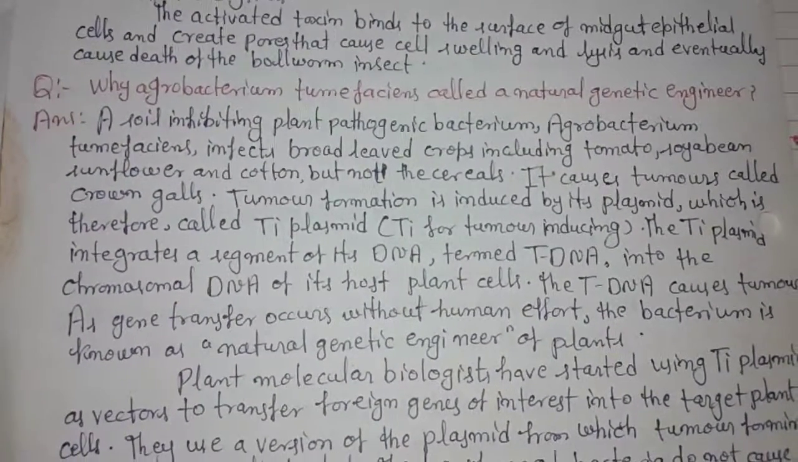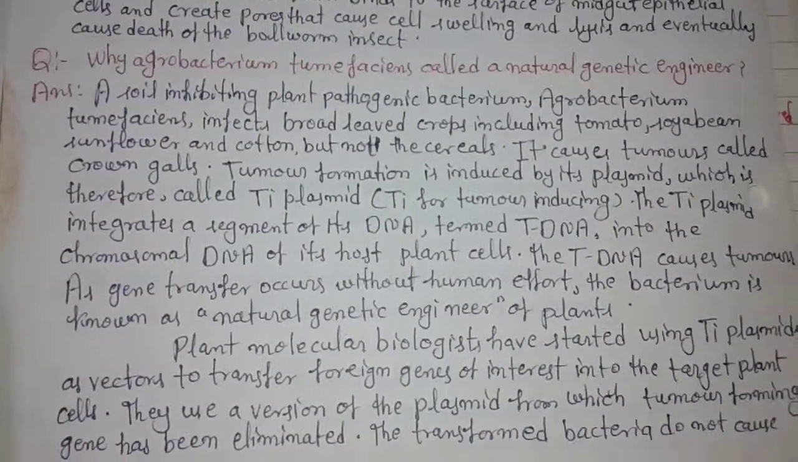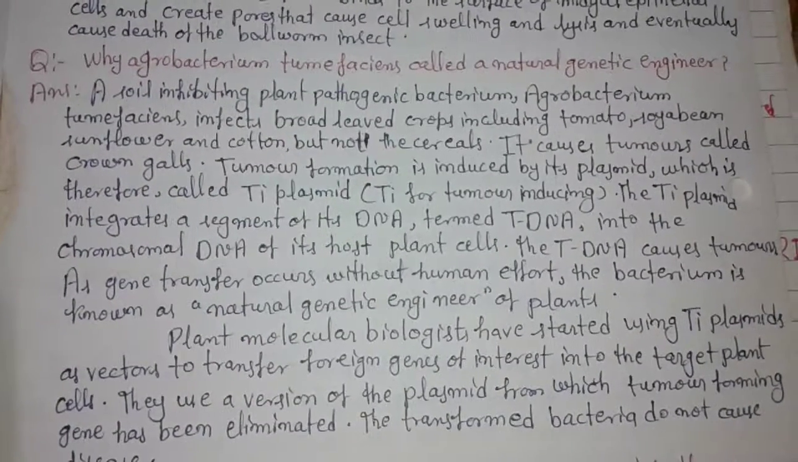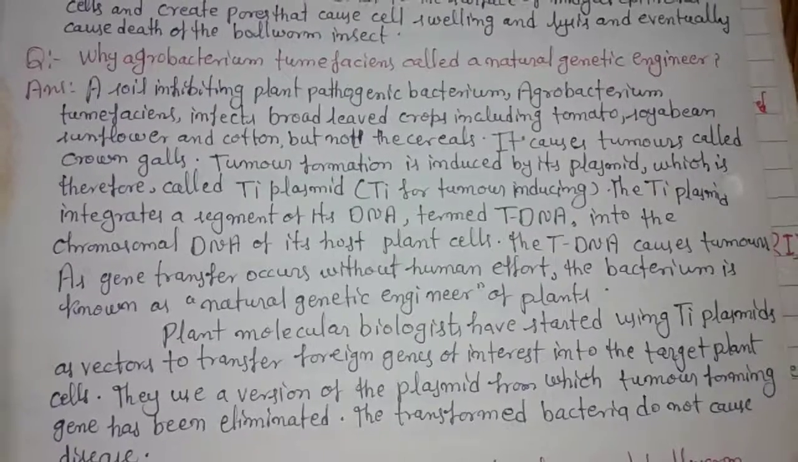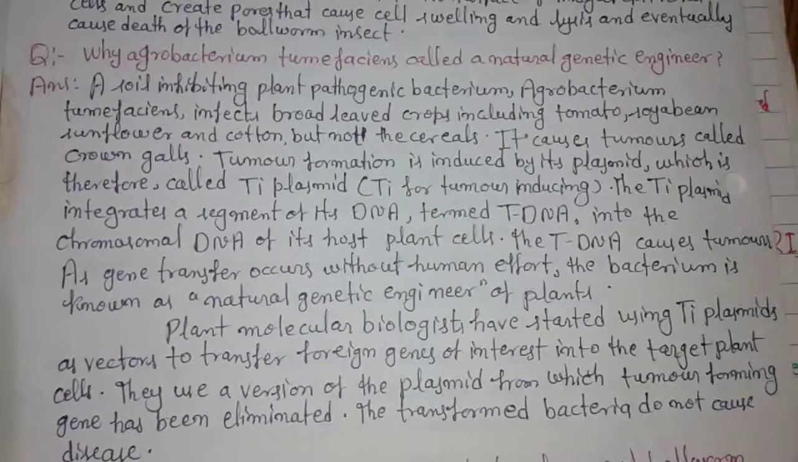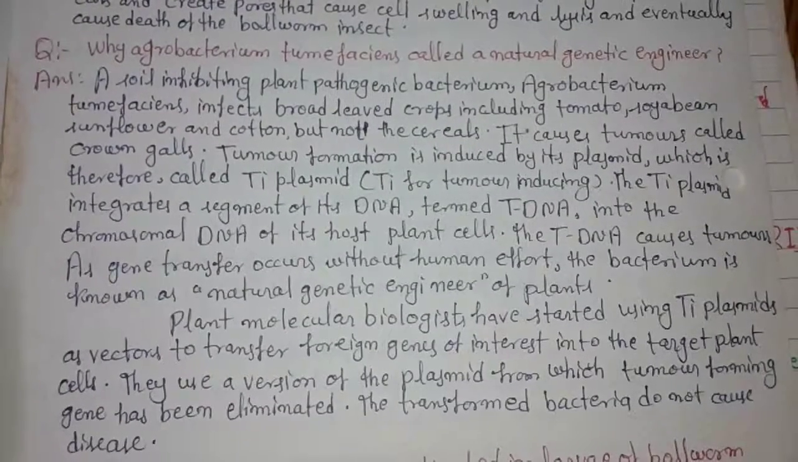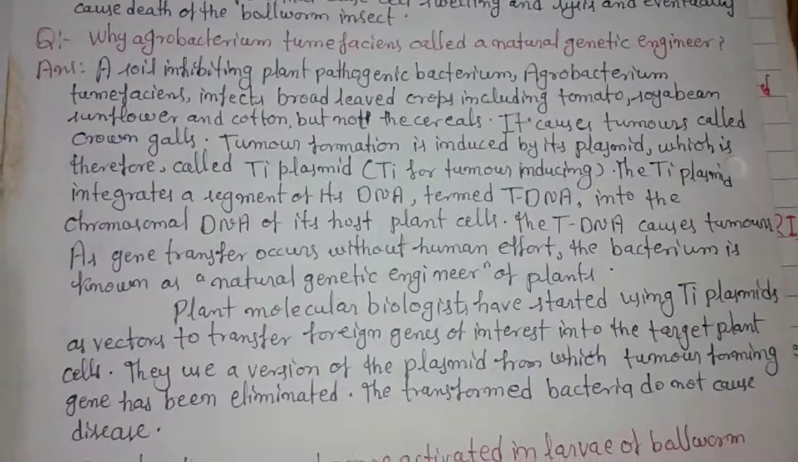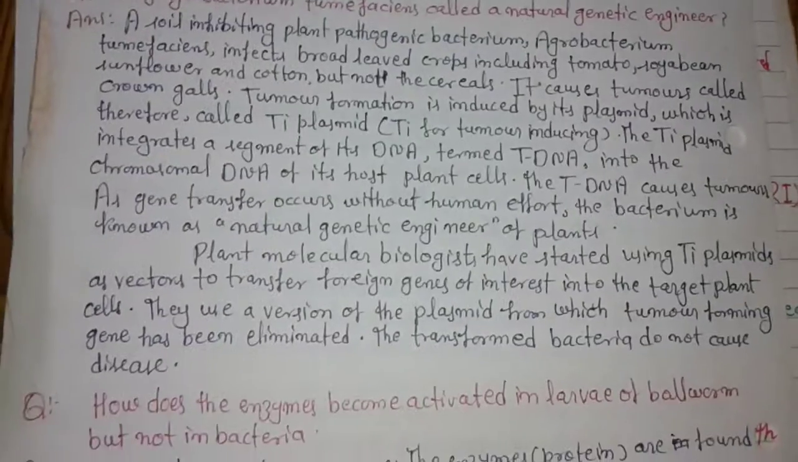Next question: why is Agrobacterium tumefaciens called the natural genetic engineer? It is a soil-inhabiting plant pathogenic bacterium. Agrobacterium tumefaciens infects broadleaf crops including tomatoes, soybeans, flowers, and cotton, etc. And it is utilized for changing genes, so it is known as the natural genetic engineer.